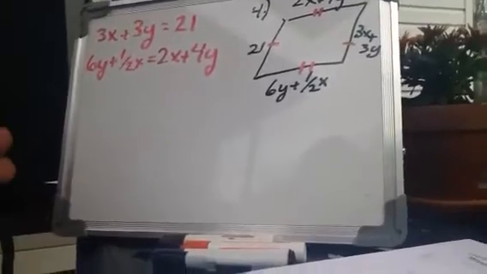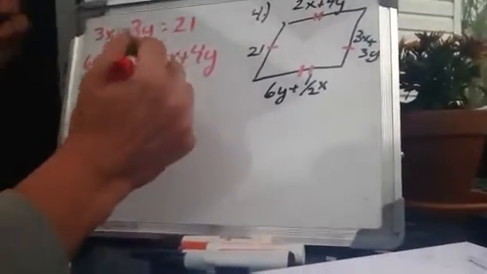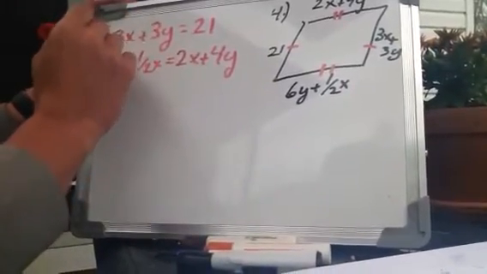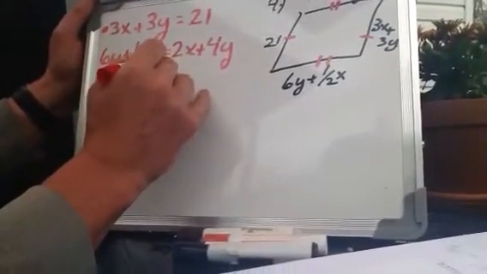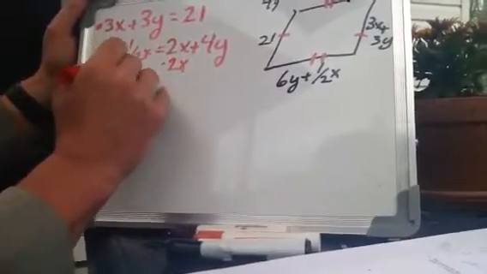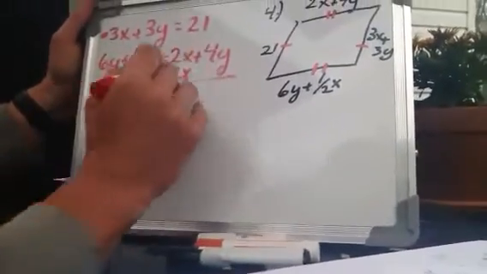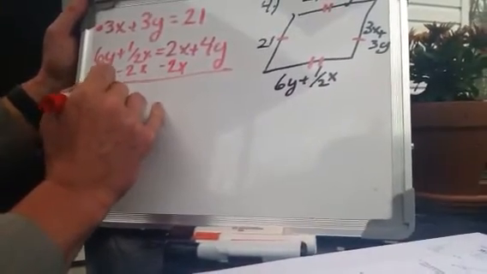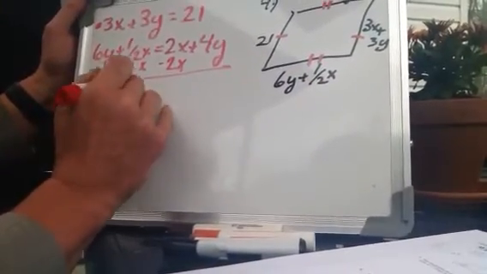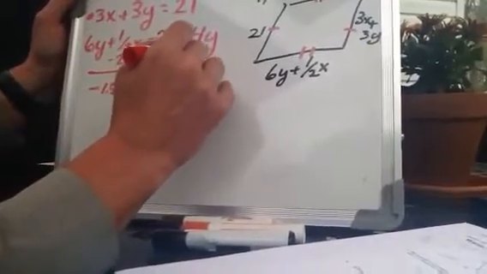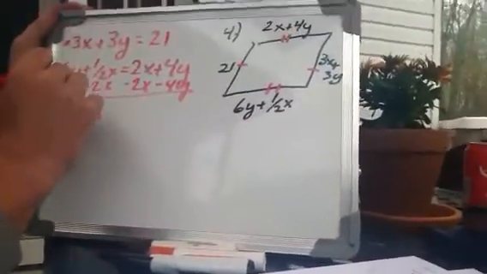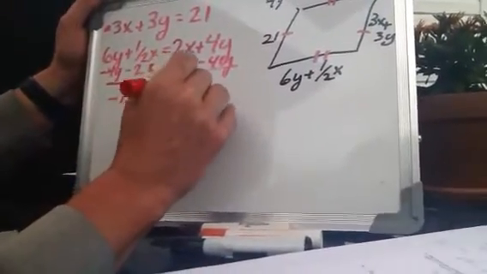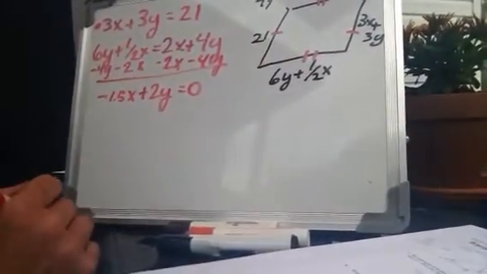The first thing I want to do is get these x's together, and I want to be in the same order as the first equation. So it's going to be negative 2x. So 1/2 minus 2x is going to be negative 1.5x. Minus 4y. So 6 minus 4 is 2y. And then it's equal to 0. So there's nothing left.